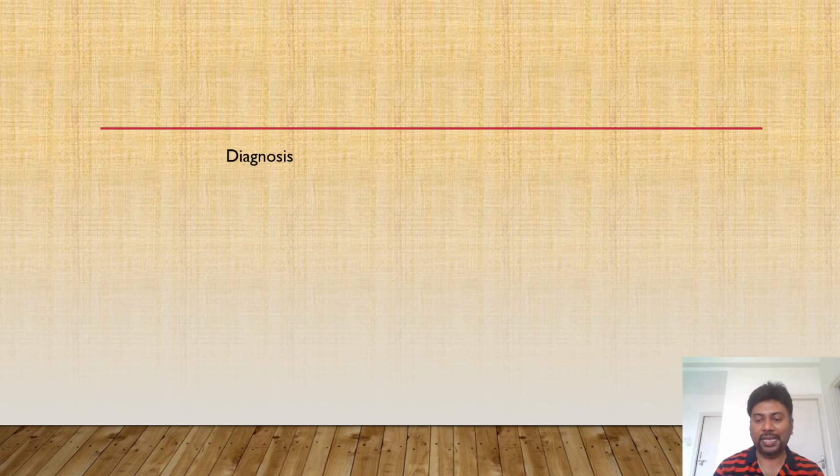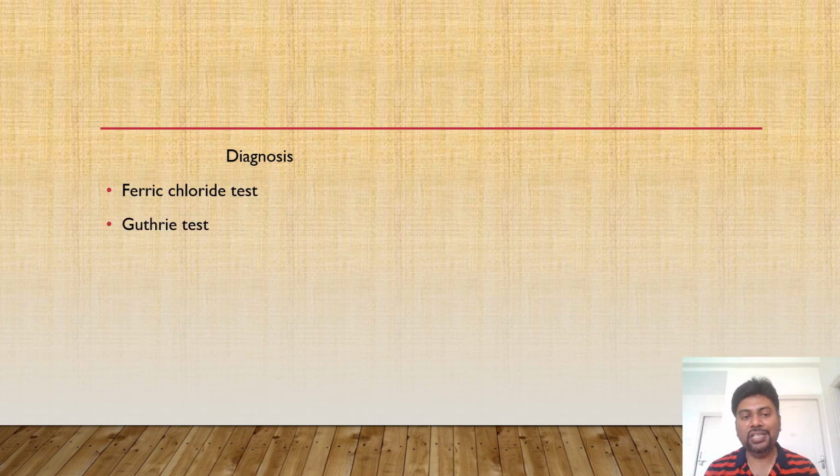In the olden days, they were using the ferric chloride test and Guthrie's test for screening phenylketonuria. What is the ferric chloride test? The phenyl ketones which are produced in excess in this condition will react with ferric chloride and give a typical color. From that we can easily suspect the patient may be suffering from phenylketonuria. But what is the problem with this ferric chloride test? It is not specific for phenyl ketones. Even other phenolic compounds and salicylic acid can also give a positive response for this test.